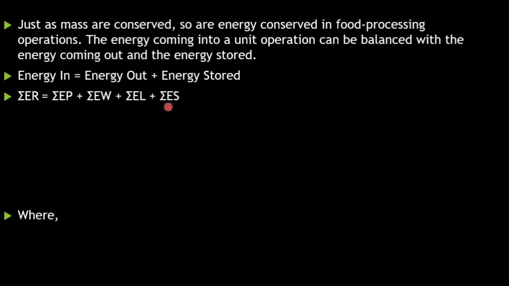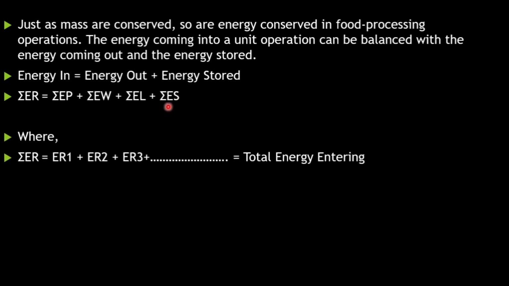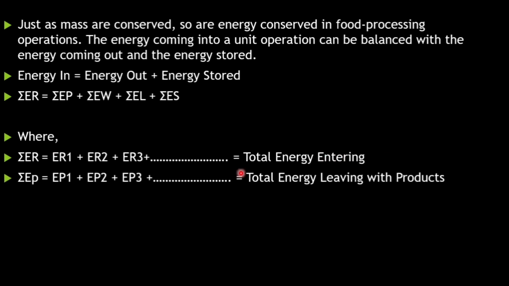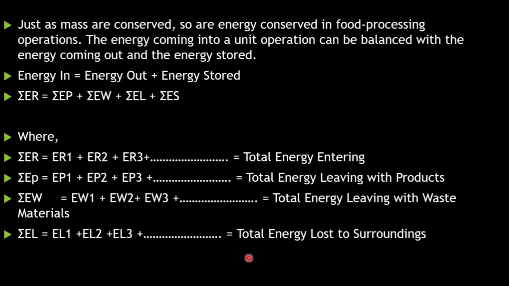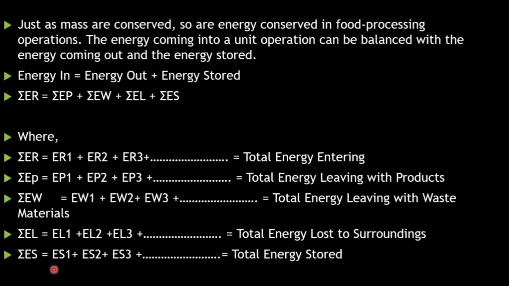This is how you make the formula for energy balance, where the summation of ER means energy entering, the summation of EP means energy leaving with the products, EW means energy leaving with the waste products, EL is the total energy lost to the surroundings, and ES is the energy that is being stored. Energy can neither be created nor destroyed, but it can be converted from one form to another.